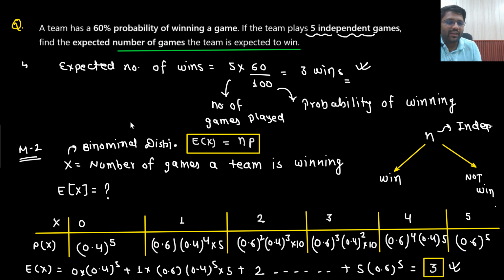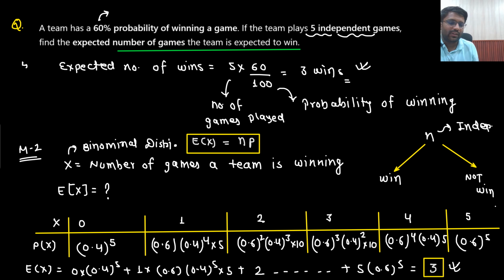If they are playing one game, then probability of winning their game is 6 by 10. That means if they play 10 games, out of the 10 games they will be winning 6 games. So out of 5, how many games they will be winning? Out of 10, if they are winning 6, so out of 5 they will be winning 3. That's the answer. So similarly here as well, we will find for one family.